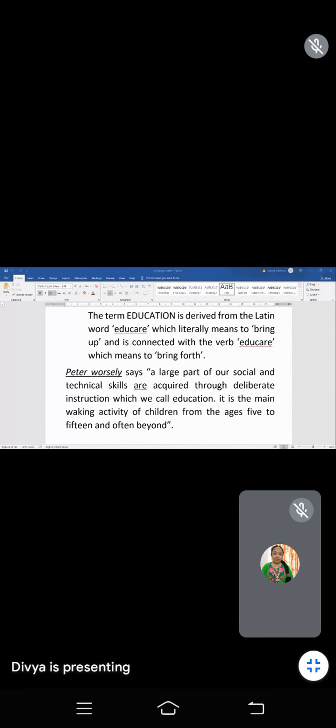They used to provide the minimum education, and they used to say that children below 15 years were not allowed to work or do something. They have to go to school. That's why they started the midday meals too, to get their education. It was first started in Tamil Nadu. The midday meal scheme was started in Tamil Nadu.